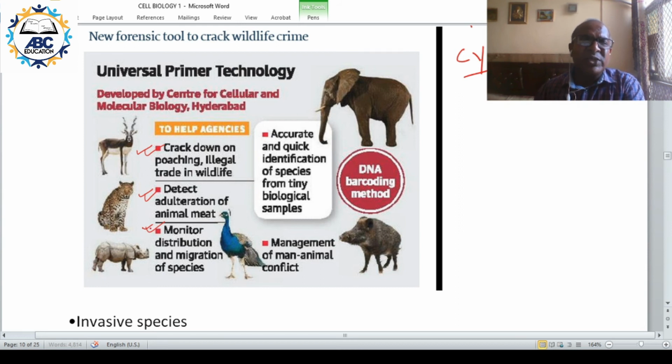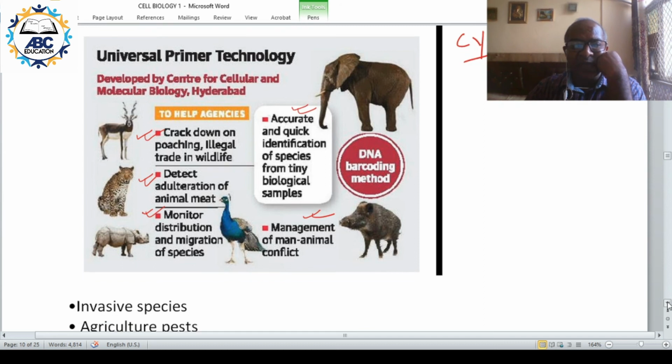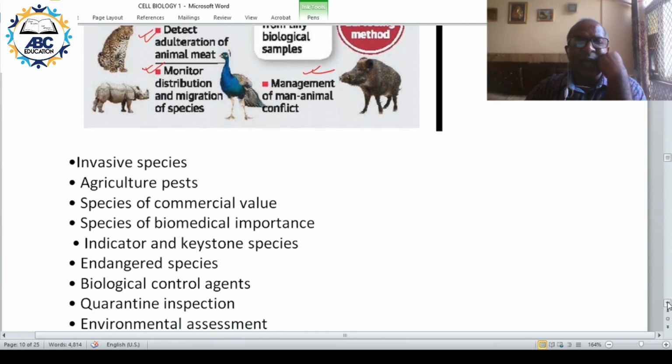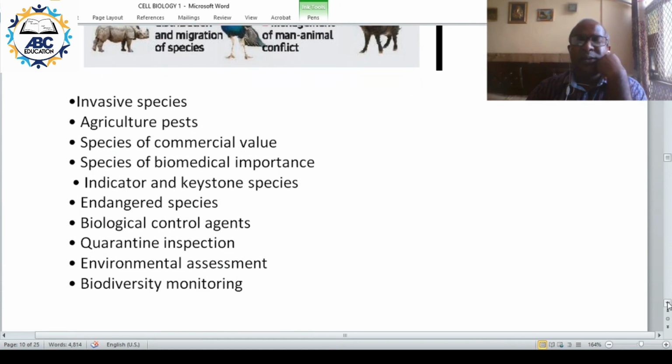You can take out very small amount of the sample for both DNA barcoding and UPT and use it. Accurate and quick identification of species from tiny biological sample. Management of wildlife, man-animal conflict. You find out which animal is entering into the farm, exact identification, migration of species. So these are some of the other applications.